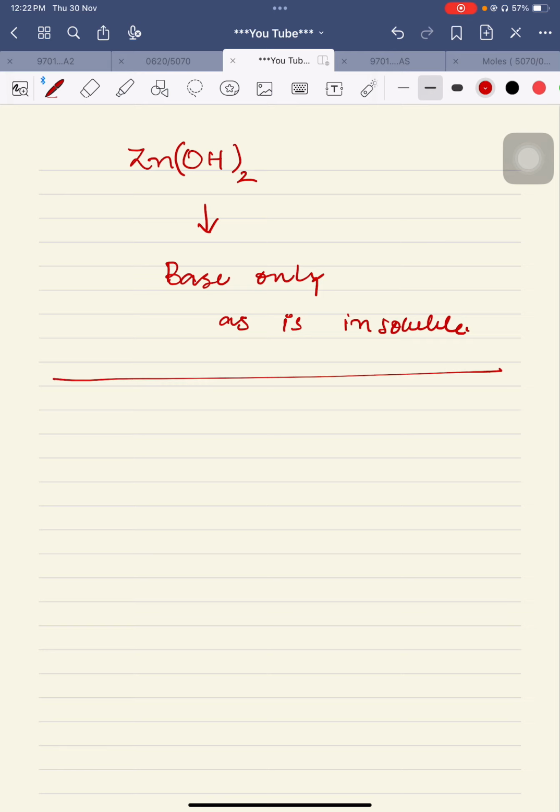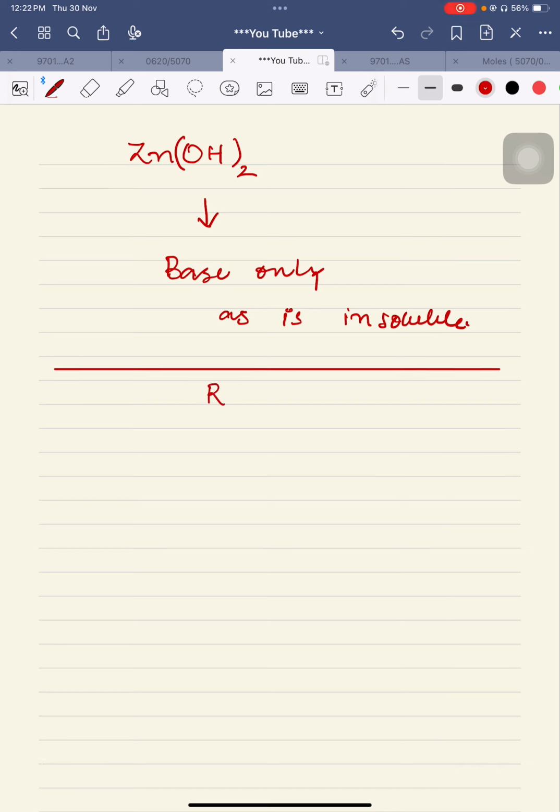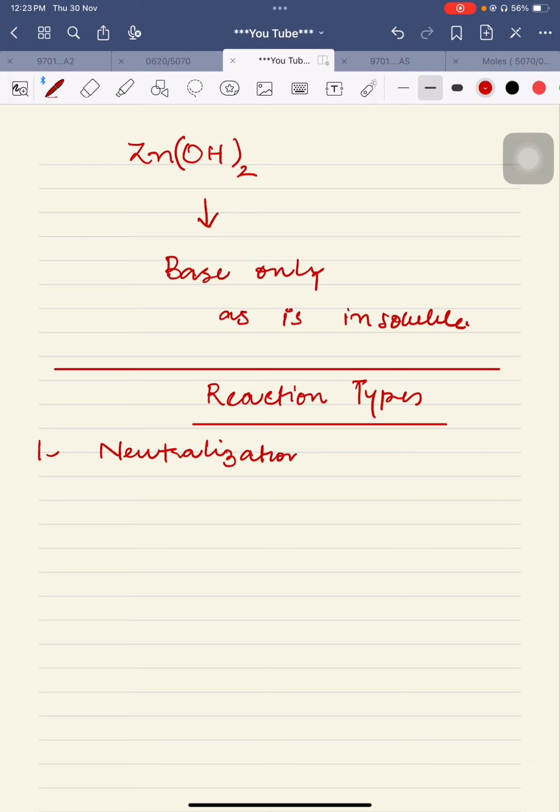There are three types of reactions of bases in your syllabus. I am writing here: reaction types. What are those? Number 1 is neutralization. Number 2 is metal-metal displacement reaction.